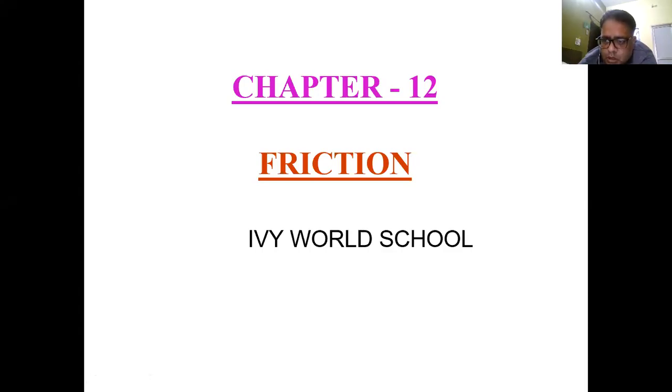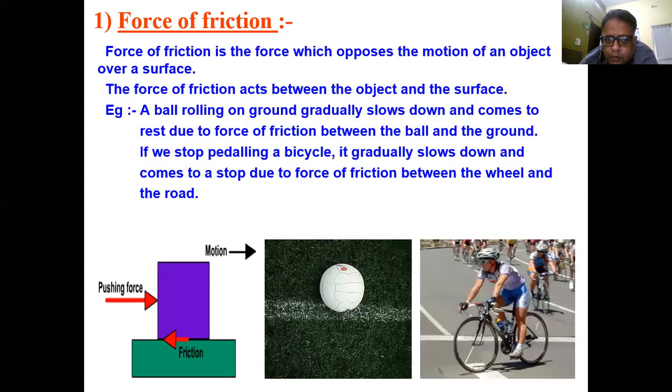Hello students, our today's topic is friction. We have already discussed it. Let's have a recap of friction.